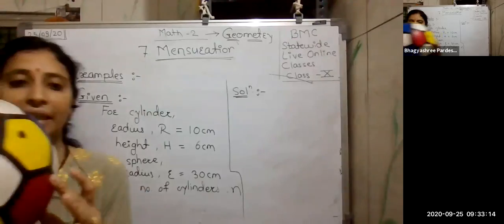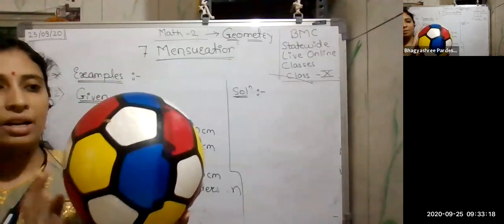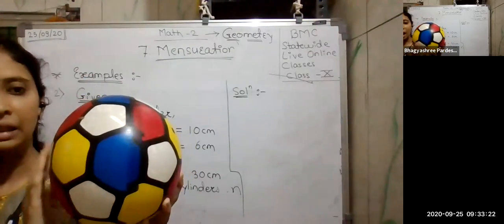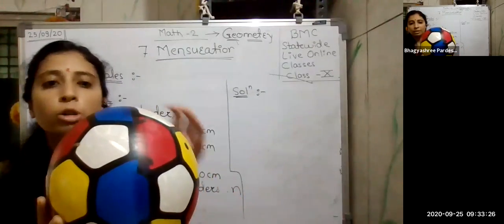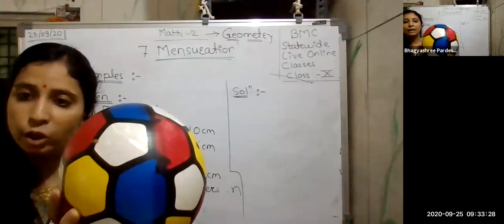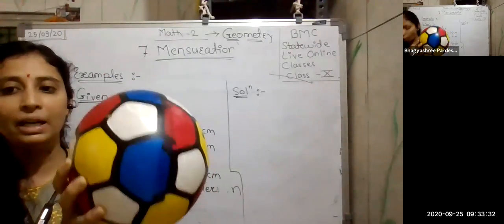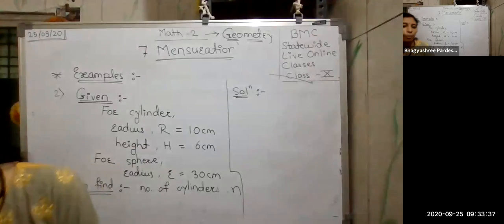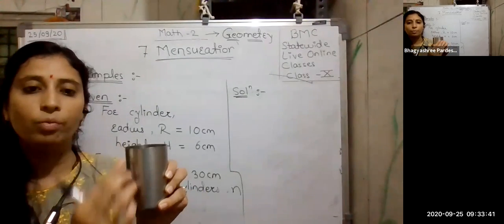If I am melting this sphere, this ball, am I melting just the outer part? No. I am melting the whole sphere. Means actually I am melting its volume. That means from this volume, whatever cylinder I am going to construct, that cylinder will be full.